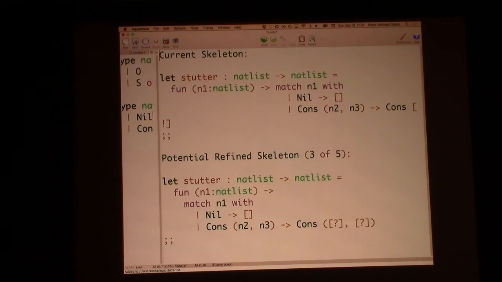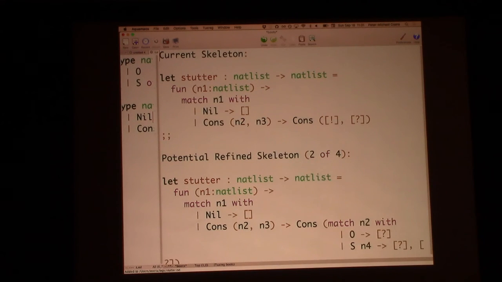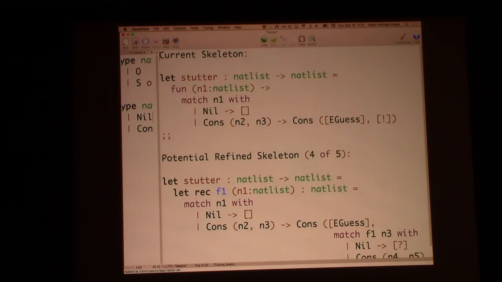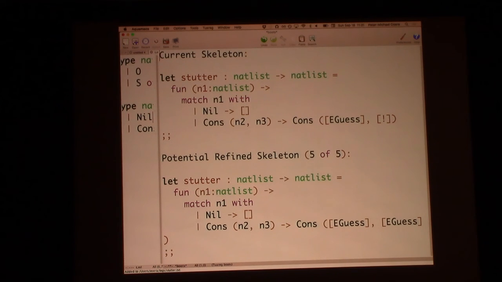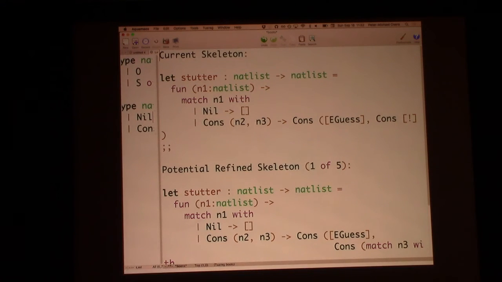Now I have to fill in the cons. I know it takes a pair. And then go ahead and just fill in the cons the whole way through. And you kind of see there's a whole bunch of possibilities. These are sort of things that we need to work on pruning. There are obviously things that we shouldn't consider at all and things that should be prioritized over others. And so I can go ahead and synthesize the second cons for stutter.